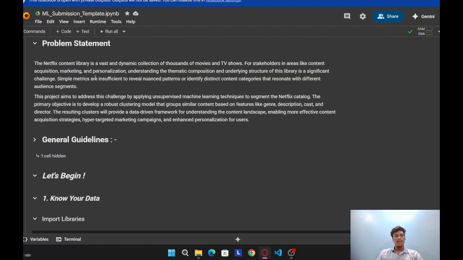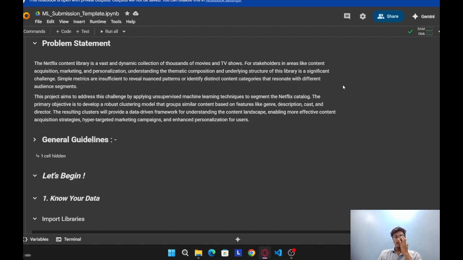The problem statement is that the Netflix content library is a vast, dynamic collection of thousands of movies and TV shows for stakeholders in areas like content acquisition, marketing, and personalization. Understanding the large data structure of the library is a significant challenge. Simple metrics are insufficient to find patterns or identify distinct content categories that resonate with different audience segments. So this project aims to address the challenge by applying unsupervised machine learning techniques to the Netflix catalog.